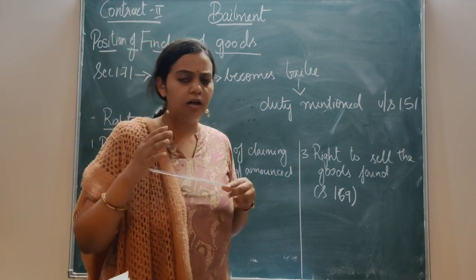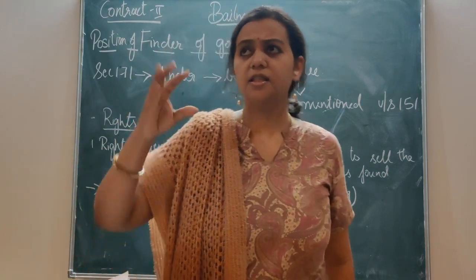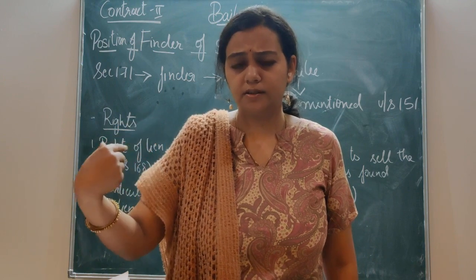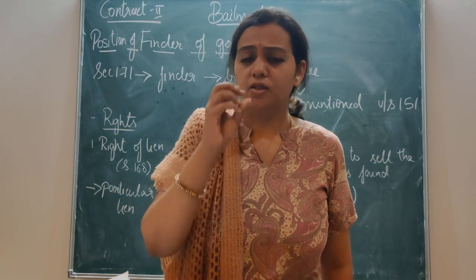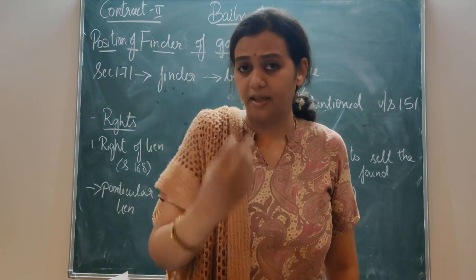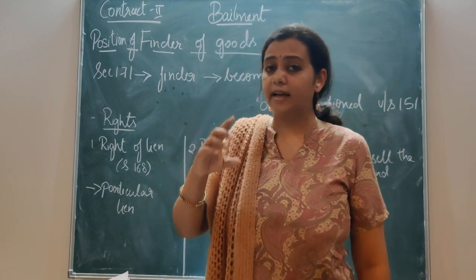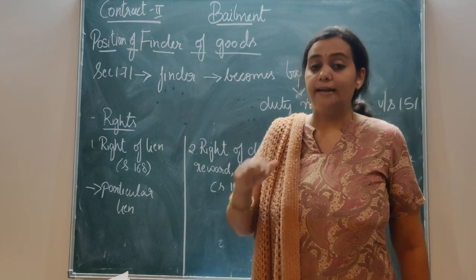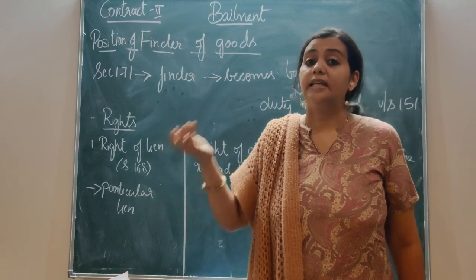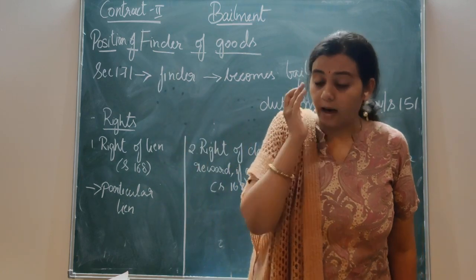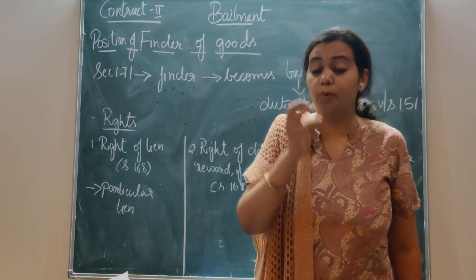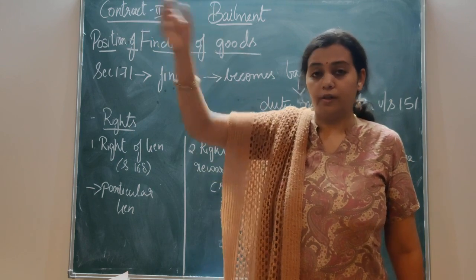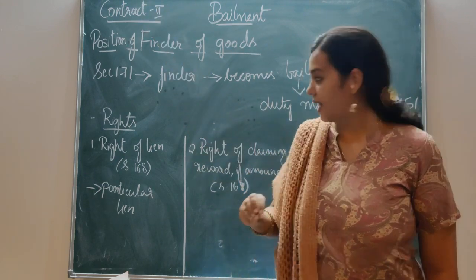If there are some expenses in finding out who the real owner is, or if the bangle is damaged and he repairs it, if he has done anything for that particular good, he can claim compensation from the bailer, the real owner. Till the real owner gives him the amount, the expenses which he has borne for handing over the goods to the owner, those expenses can be claimed.